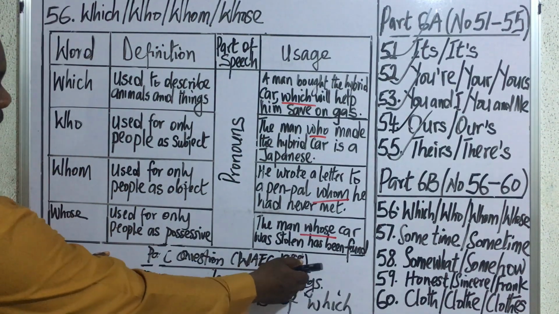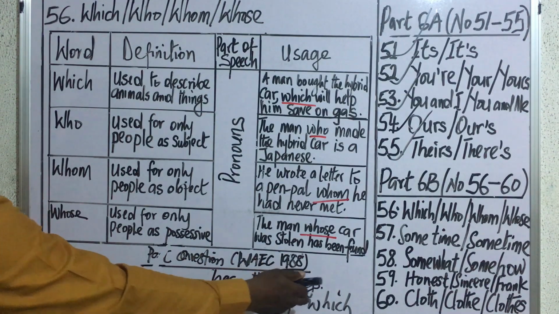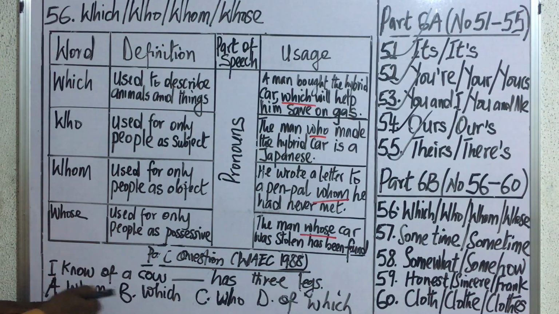WAEC 1988. I know of a cow that has 3 legs. A, whom; B, which; C, who; D, of which. The correct answer to this question is which, because whom can only be used with people, as well as who.